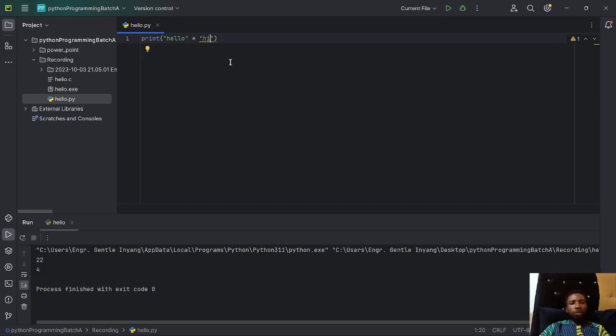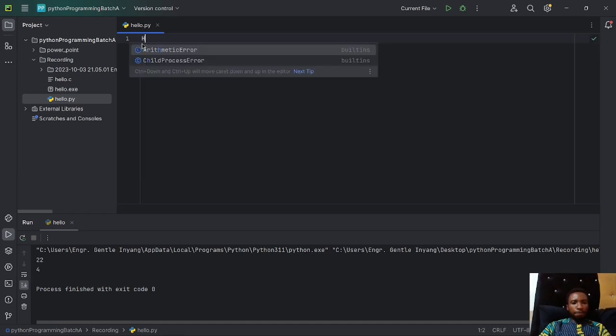Now, take for instance, I want to print a letter, let's say letter H, okay? H is like this. This is H, right? So I want to print it using asterisk to do that.